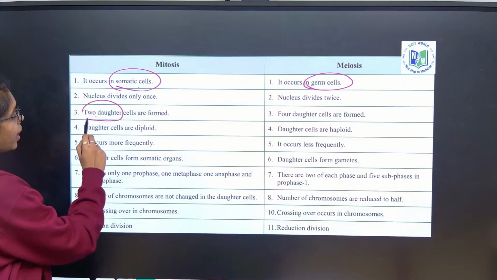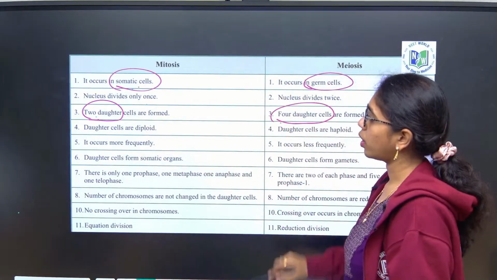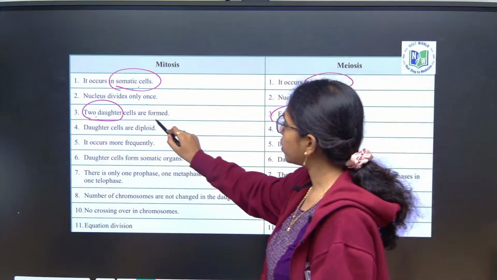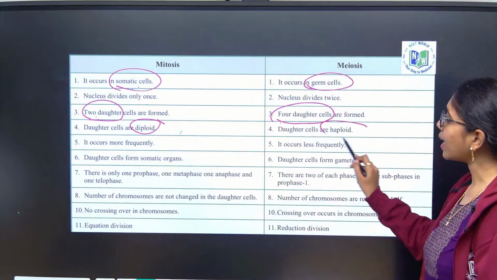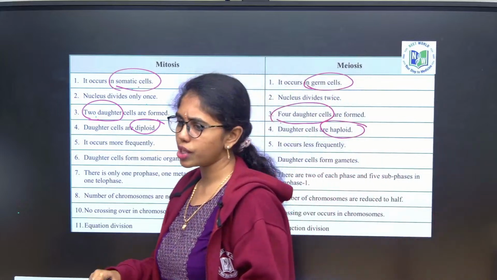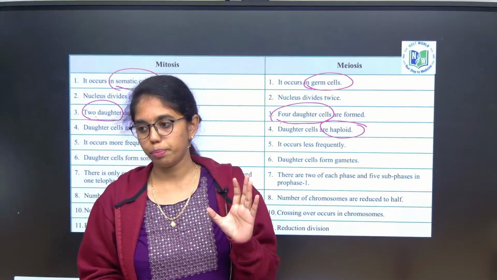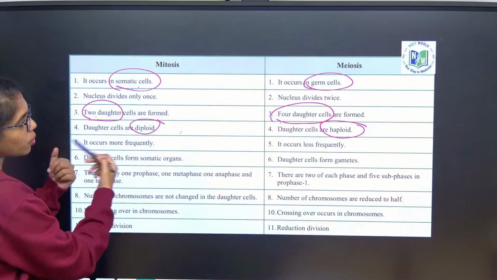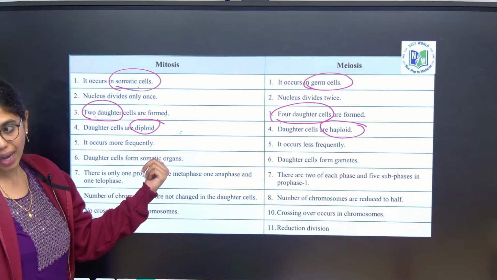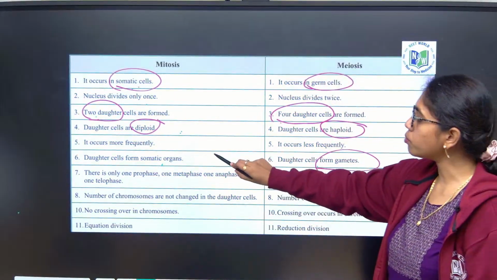Daughter cells, how many are formed at the end? 2 daughter cells in mitosis. How many daughter cells are formed at the end of meiosis? 4 daughter cells. In mitosis, the ploidy of the daughter cells will be the same as that of the parent. If it is diploid, it will be diploid. In meiosis they are haploid. Whether it is a plant cell or animal cell, the parent cell is diploid. Meiosis happens only in diploid cells. Next, mitosis occurs more frequently, meiosis occurs less frequently. Daughter cells form somatic organs in mitosis, while in meiosis they form gametes.